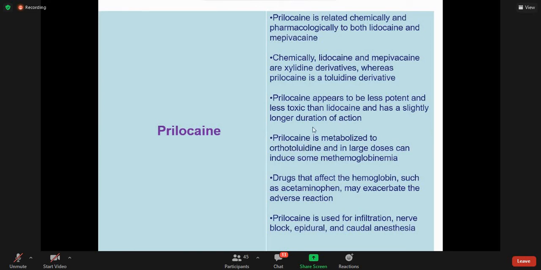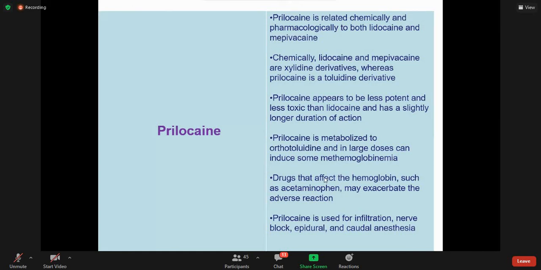So if we do not require a potent local anesthetic agent, we can use this drug. This is a general concept: a less potent drug will definitely cause less toxicity, right? And this prilocaine has longer duration of action.